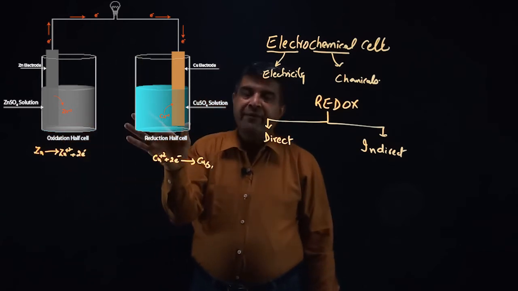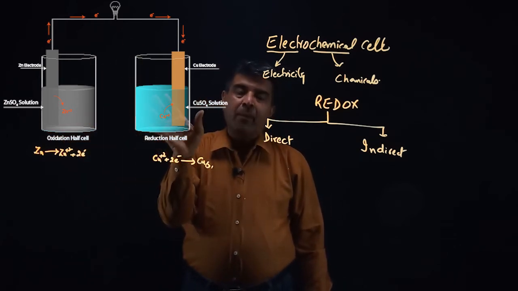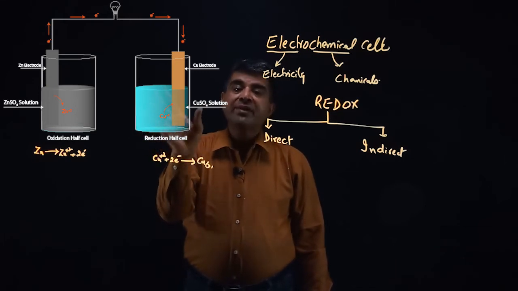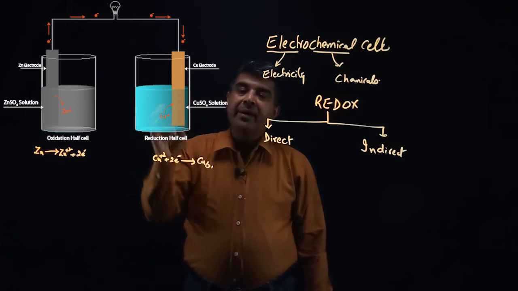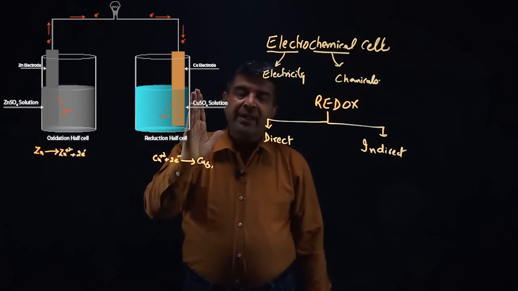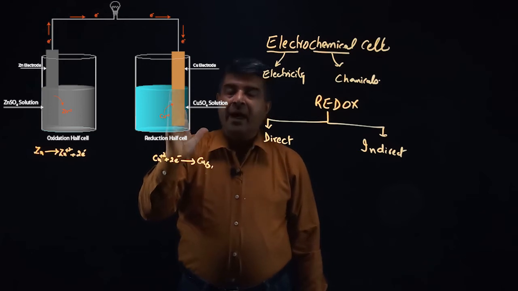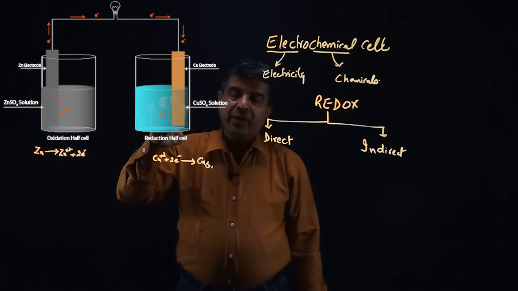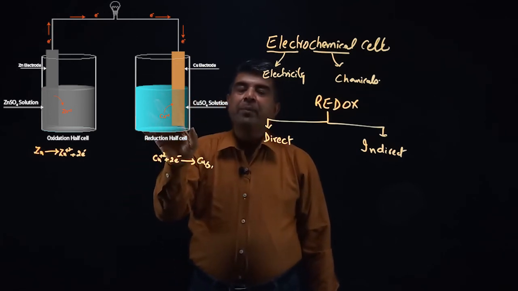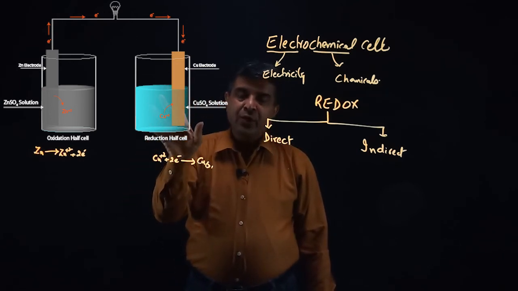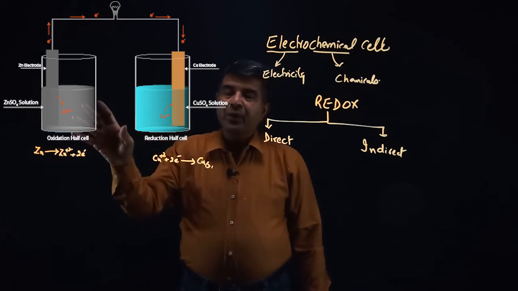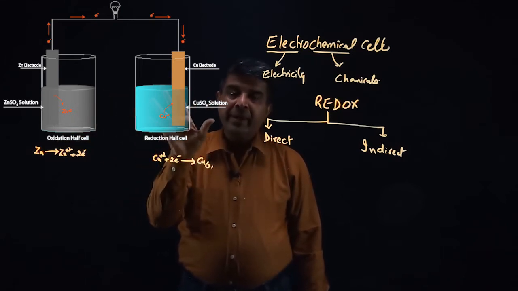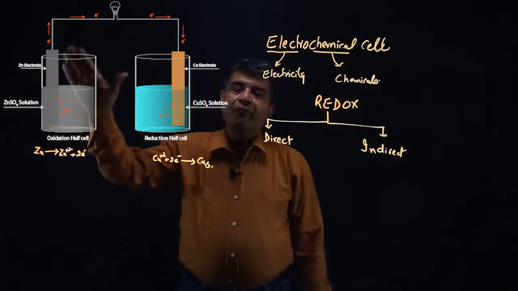Likewise in copper sulfate solution, when we have prepared the copper sulfate, the number of copper ions and the number of sulfate ions in the solution were the same, isn't it? Now what has happened? The copper ions have deposited as copper, so sulfate ions are in excess. So now the number of sulfate ions in the solution is more, so this solution would now be negatively charged. Because of this scenario, the electrical neutrality of both the solutions is not maintained, and the current would stop